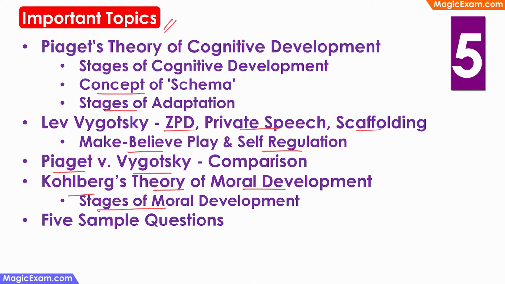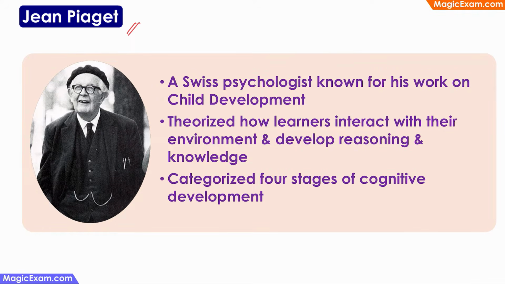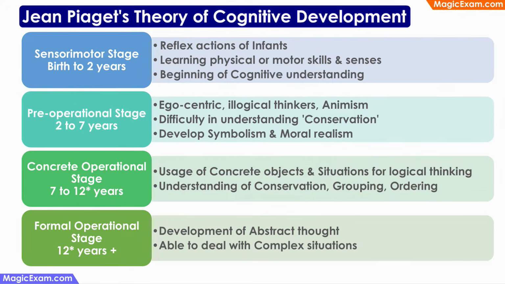So let's get started. Jean Piaget was a Swiss psychologist who was well known for his work on child development. He theorized how learners interact with their environment and develop reasoning and knowledge. As per his theory, cognitive development is categorized into 4 distinct stages. In Jean Piaget's theory of cognitive development, the 4 stages are sensorimotor stage, pre-operational, concrete operational and formal operational stages.